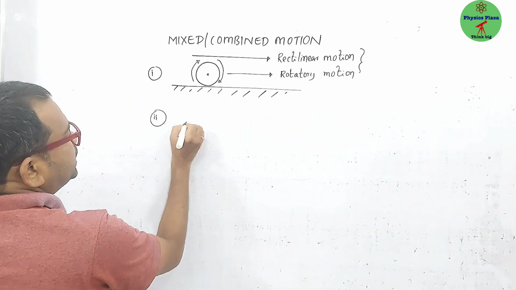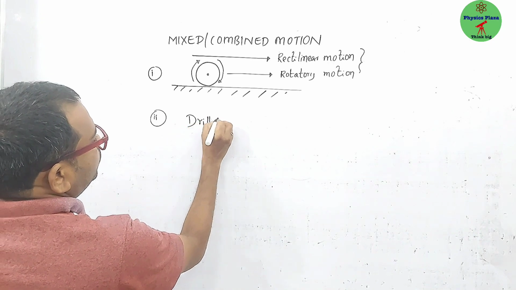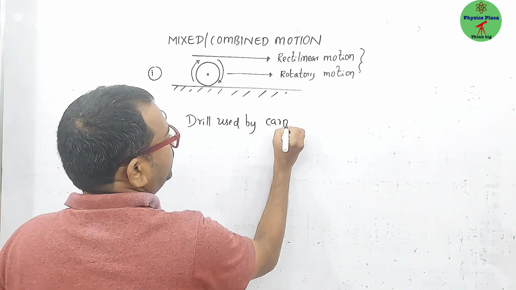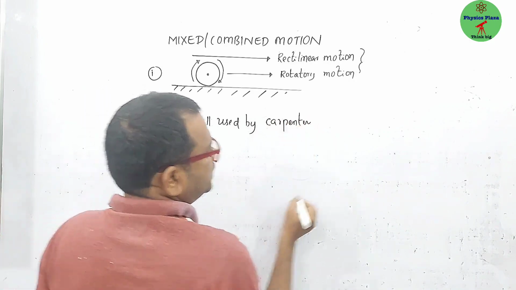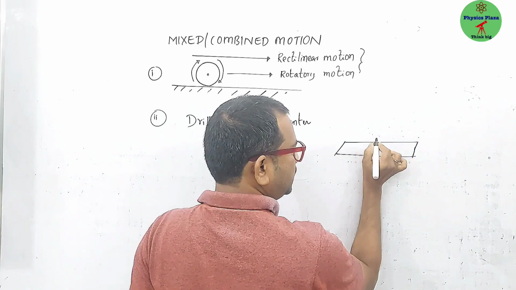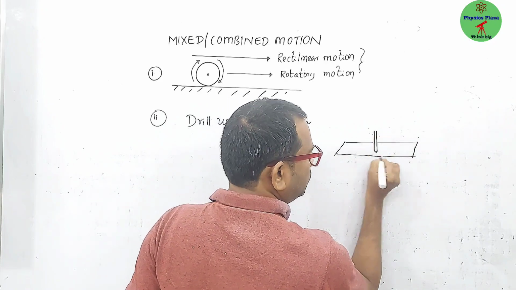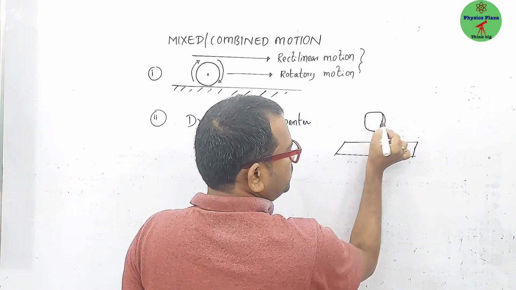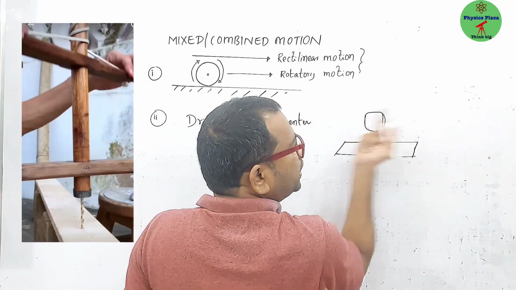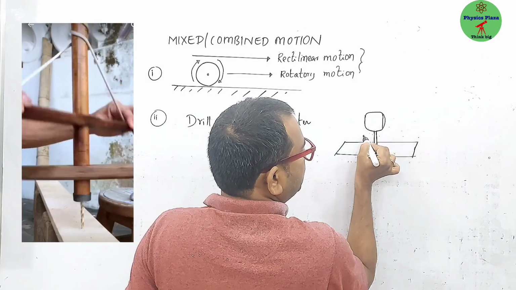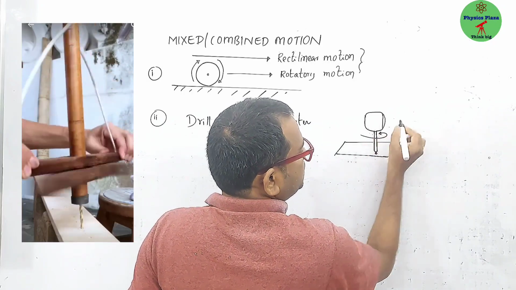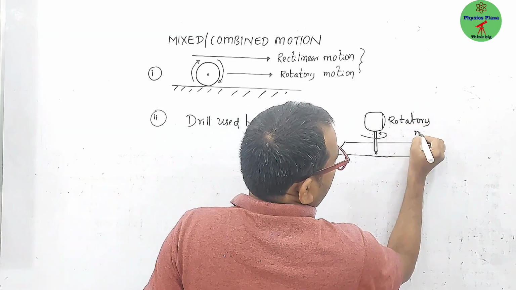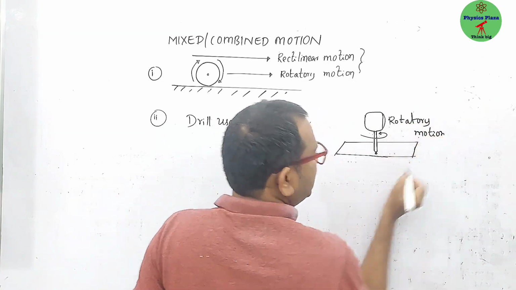So the body has more than one motion. Second one is a drill used by a carpenter. To make holes, this arrangement, this machine, will be rotating. This part will be rotating like this. So it will have a motion like this, means it is rotating, which means rotatory motion. It will be rotating at the same time.